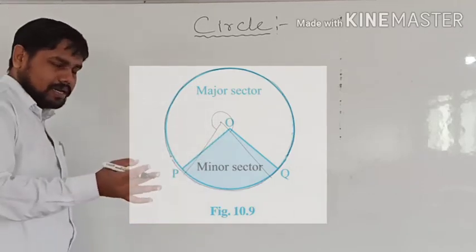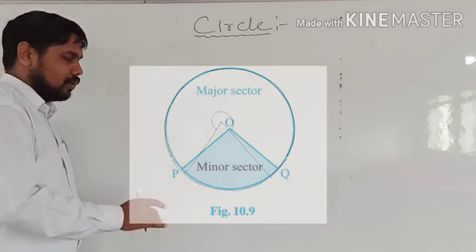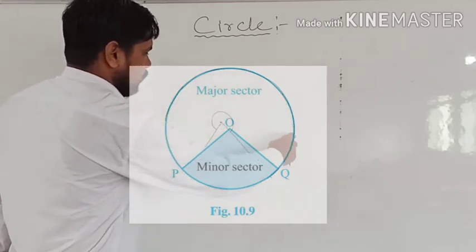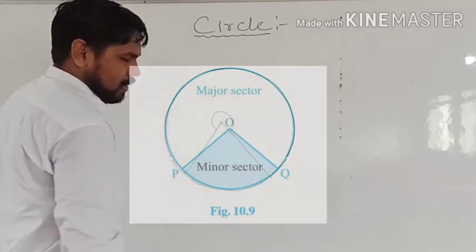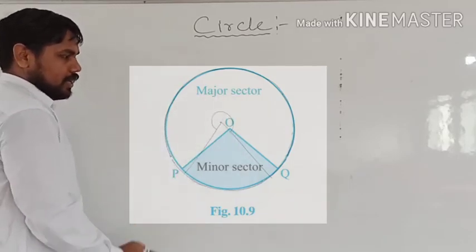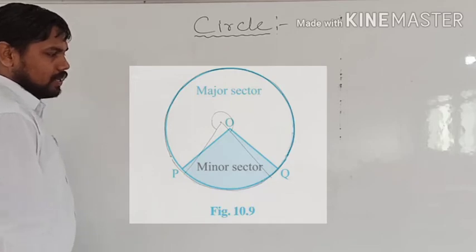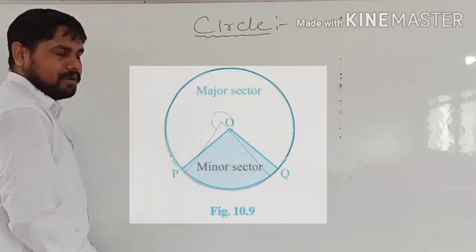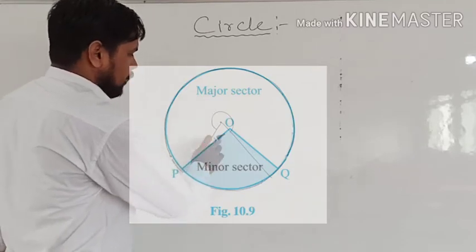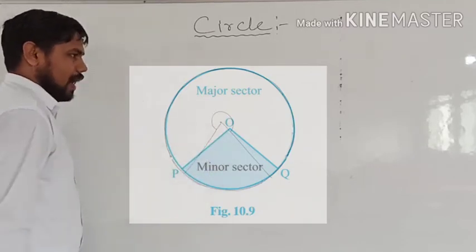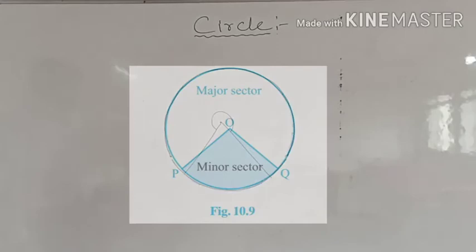So major and minor, three things are there. One is on the basis of their arc, another on the basis of their interior region, the area, when it is divided by a chord, and another is the sector, which is on the basis of their angle.